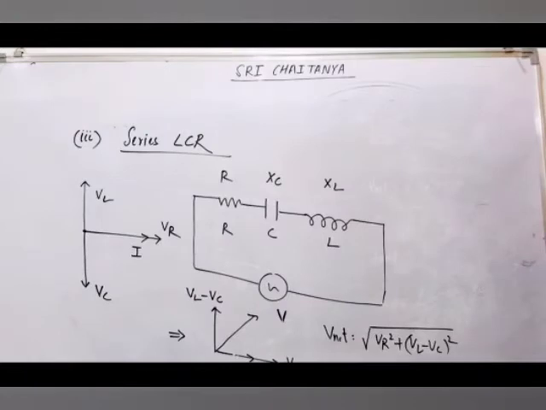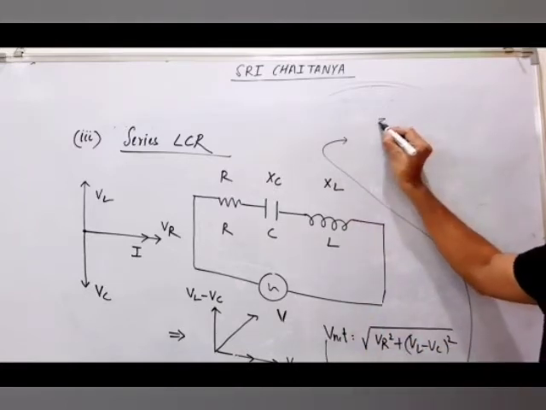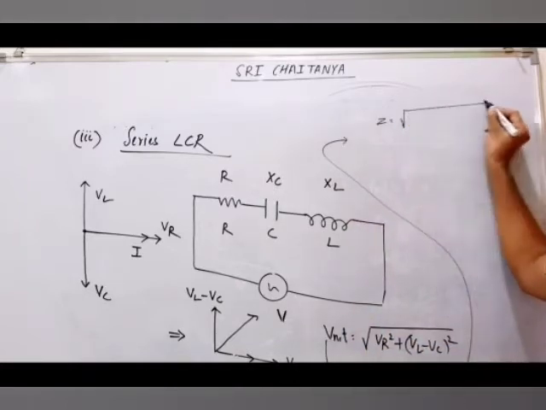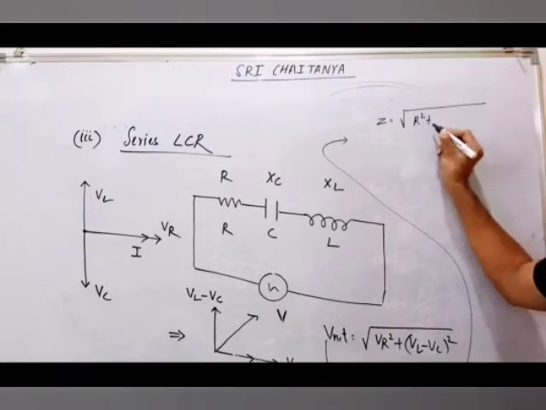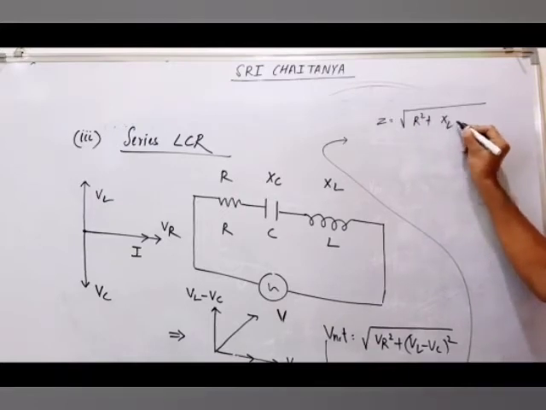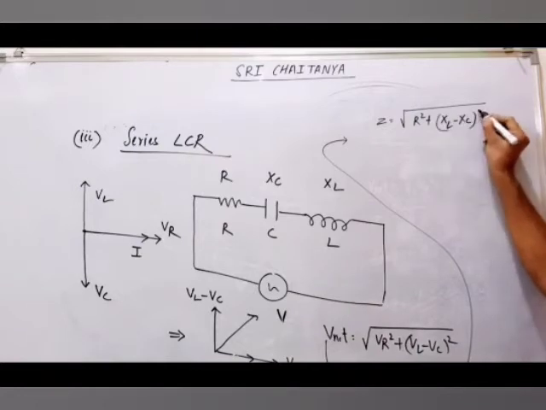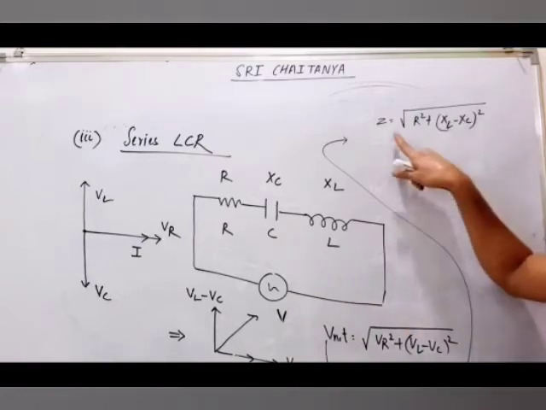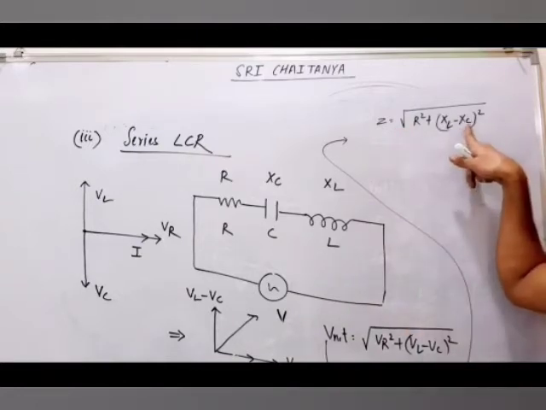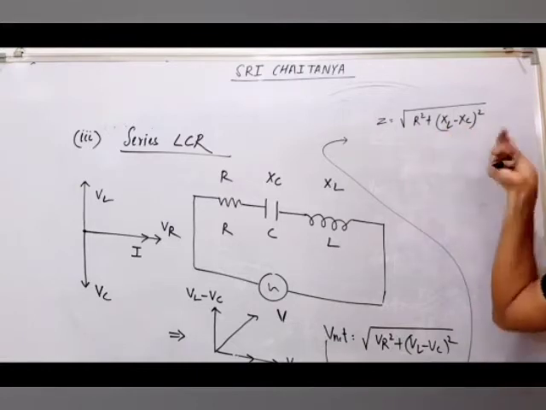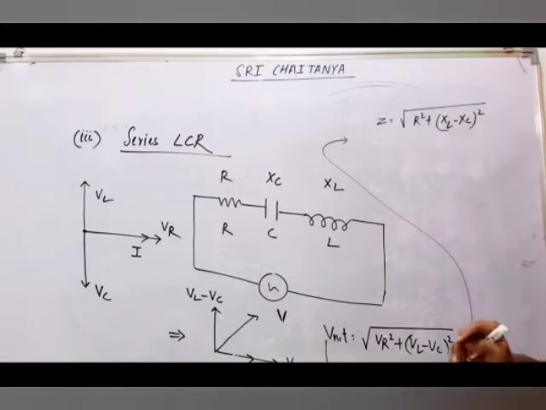So this is how. And if you use this, you will get Z, same process we are doing, as under root of R square plus XL minus XC whole square. Or if you want, you can write XC minus XL also. Nothing will happen because the square is there.